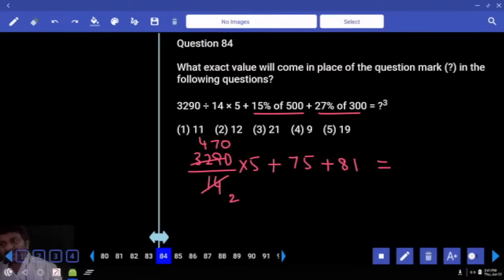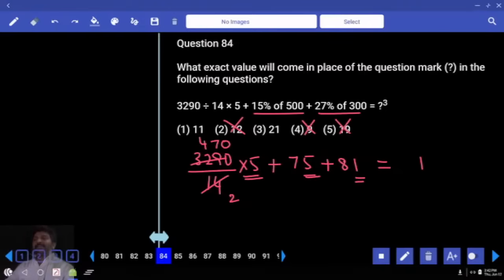470 by 2. How much is that? Into 5 ends with. Plus 5 ends with. Plus 1 ends with. Which cube ends with 1? 11 cube or 21 cube? Am I right? So 2 cube ends with 8. That cannot be the one. 9 cube ends with 9. Two options are there. Correct?